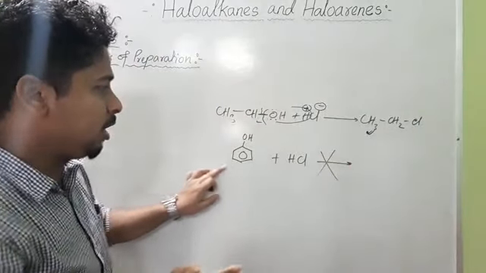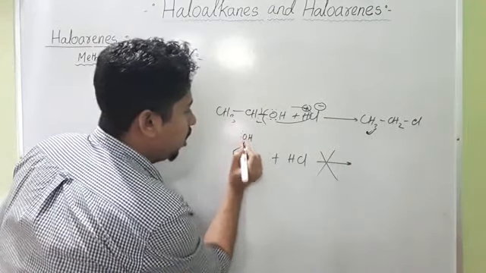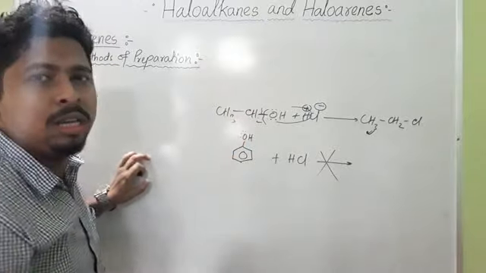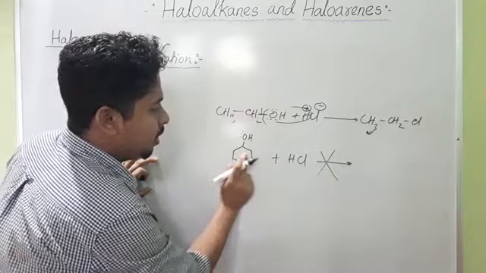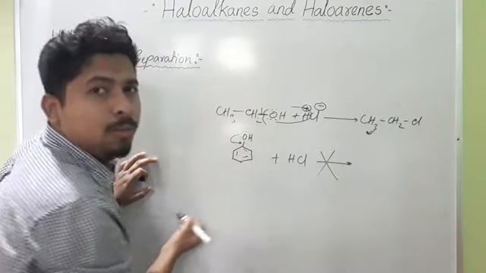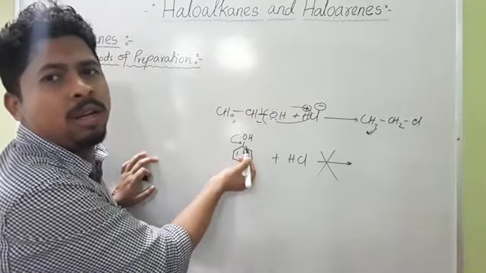But in the case of aromatic alcohol, above the oxygen we have two lone pairs of electrons, and this molecule is in resonance. This OH group is in resonance with the benzene ring, and the lone pair electrons will shift toward the carbon oxygen bond. So there is a development of double bond character.